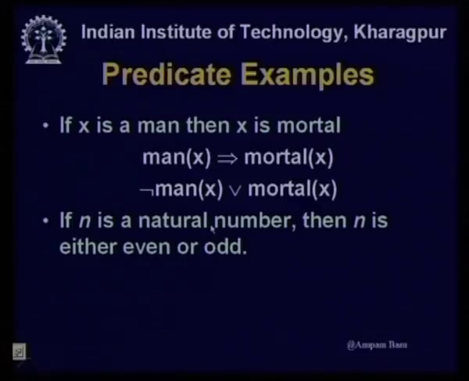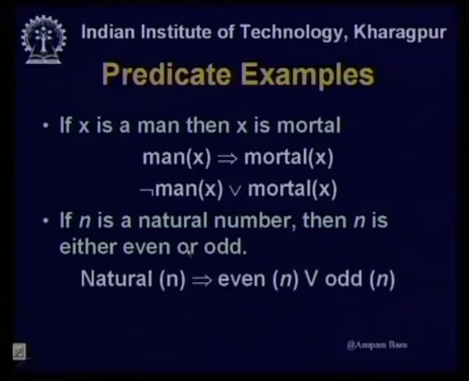If n is a natural number, then n is either even or odd. Just try to do it. If n is a natural number, that means n is a variable that must be a natural number, then n is either even or odd. How do I express it? I can express it as natural(n) implies even(n) or odd(n).